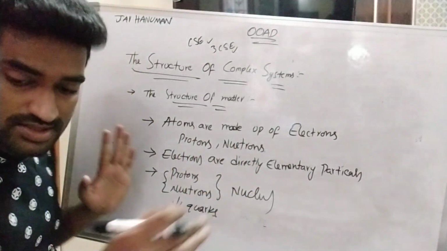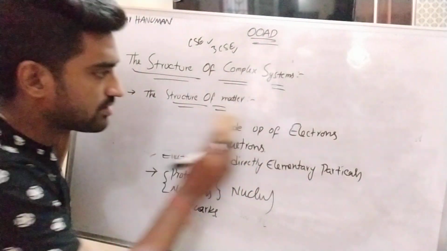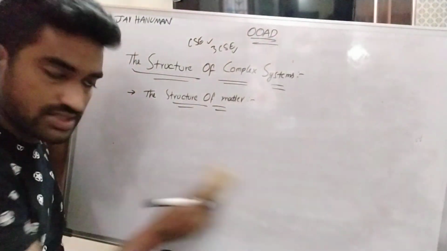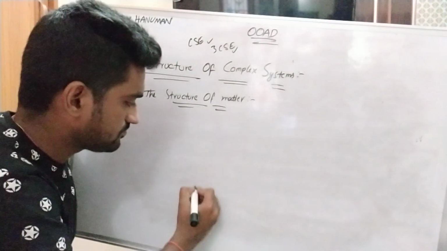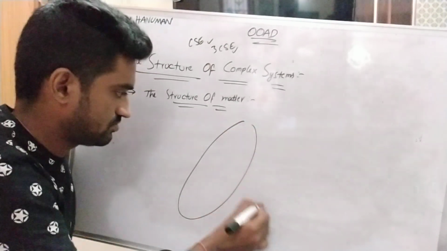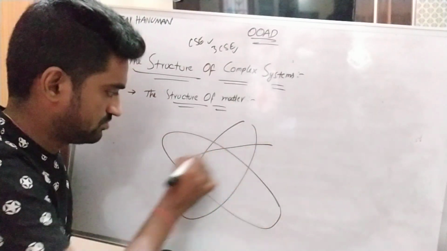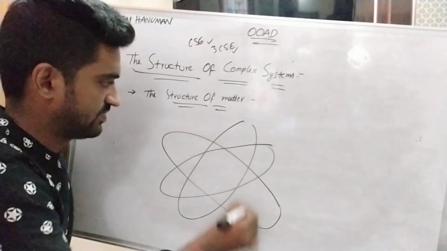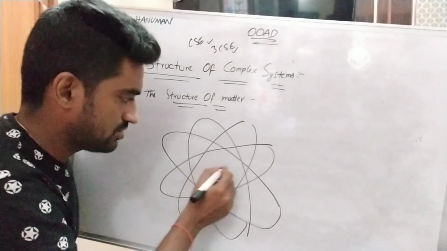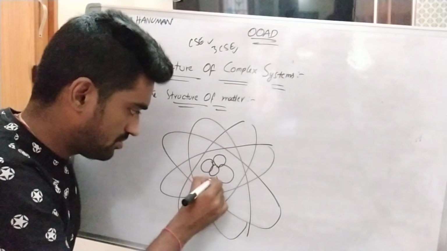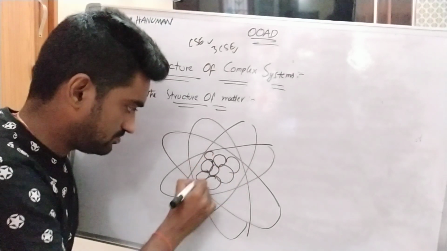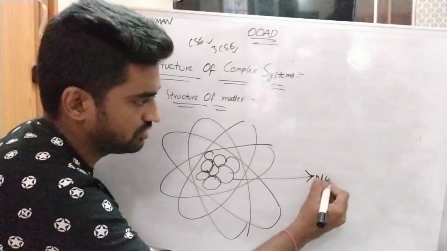Here I am giving a diagrammatic representation of the atom. This can be considered as the nucleus. The nucleus is made with the help of protons and neutrons.